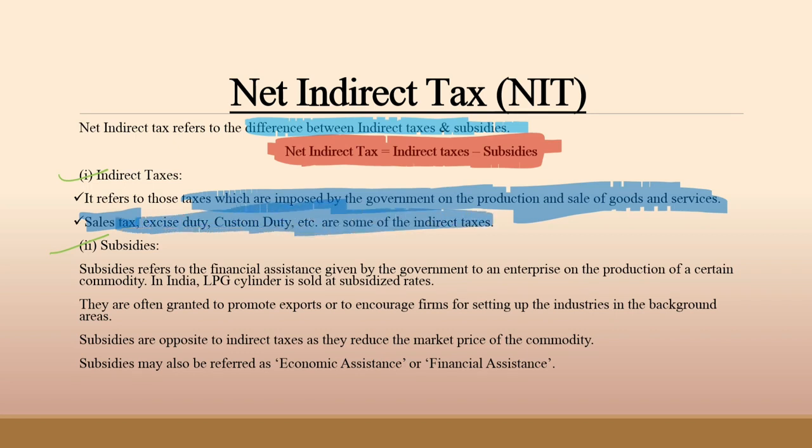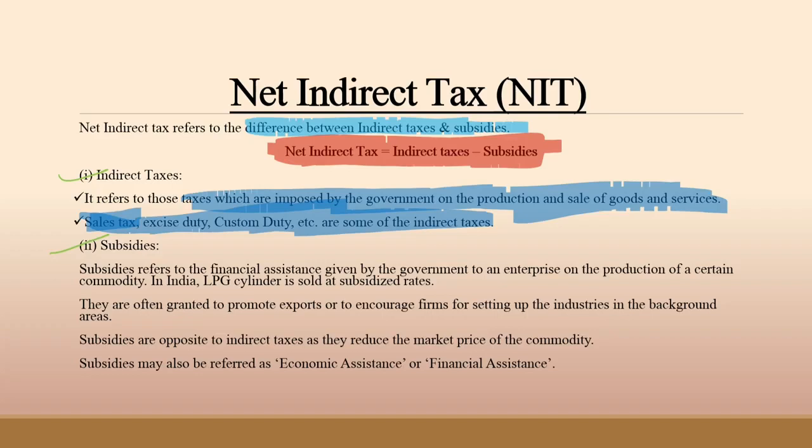Also, indirect taxes increase the price of the product in the market. For example, if the cost of producing one speaker set is rupees 500 and the government imposes a sales tax of 10%, then the price of the speaker will increase to rupees 550 due to indirect taxes.